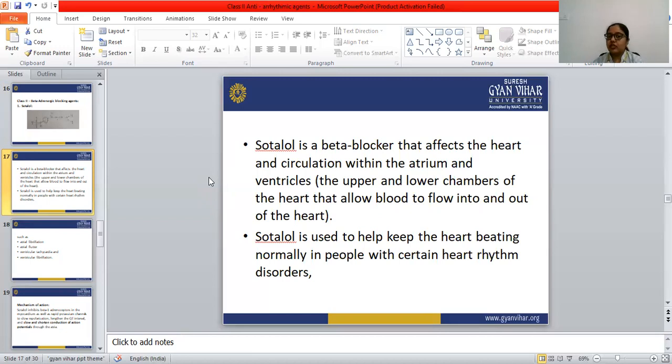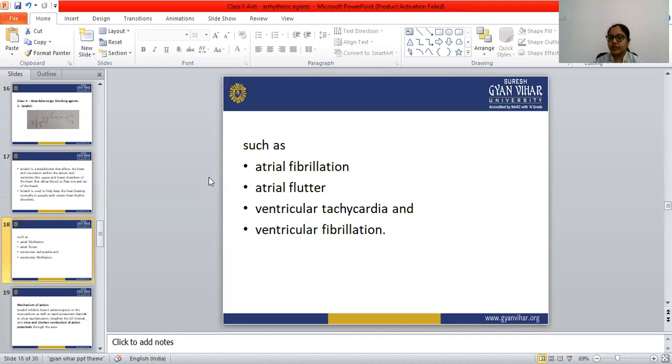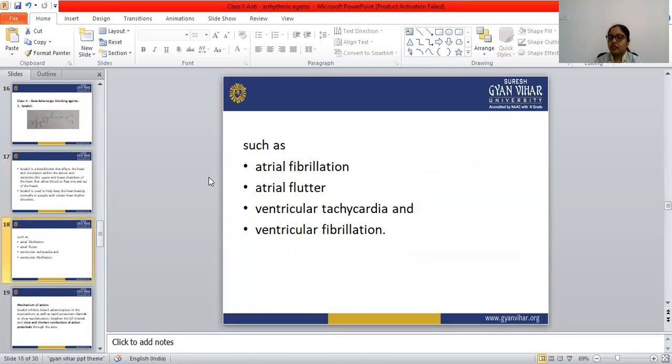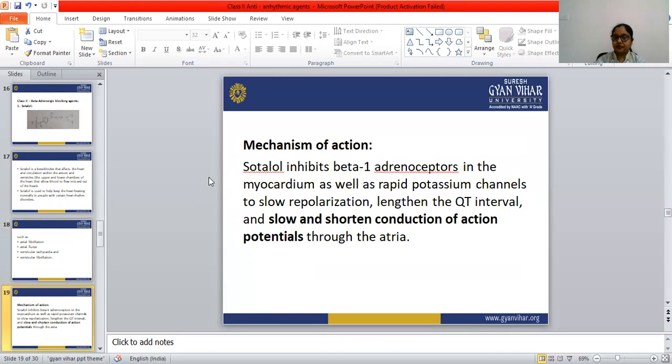The disorders include atrial fibrillation, atrial flutter, ventricular tachycardia, and ventricular fibrillation. Now let's see the mechanism of action.